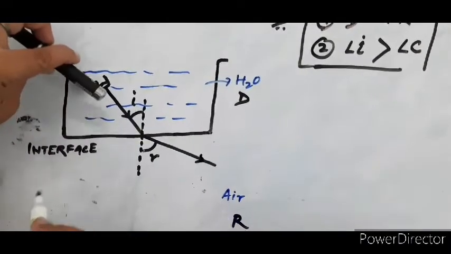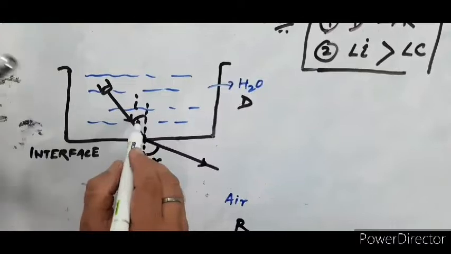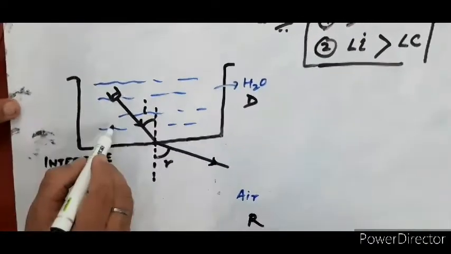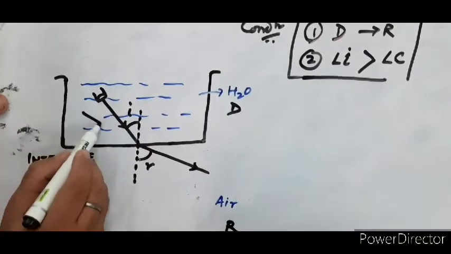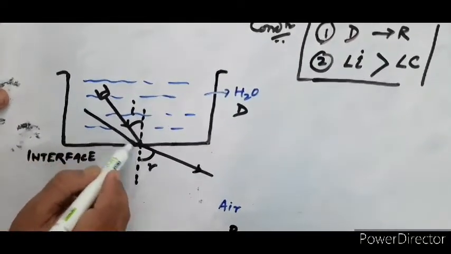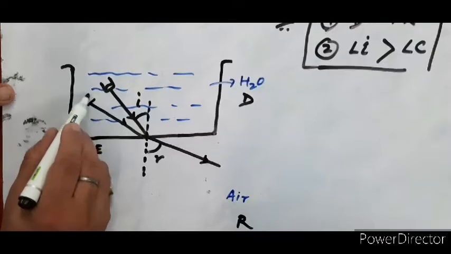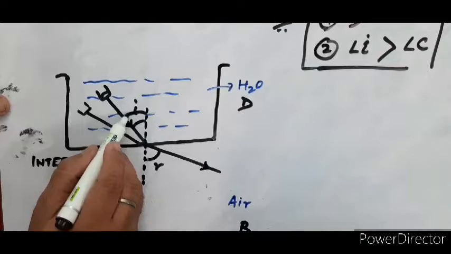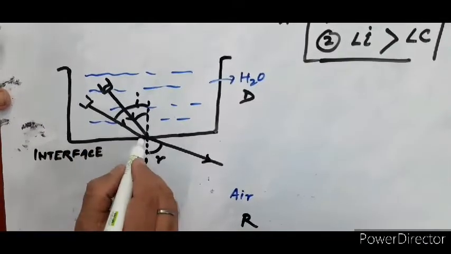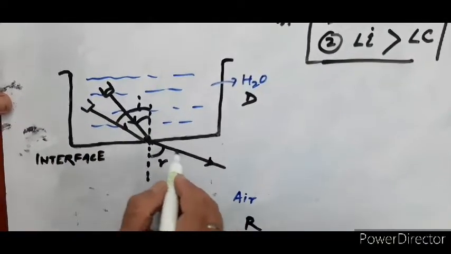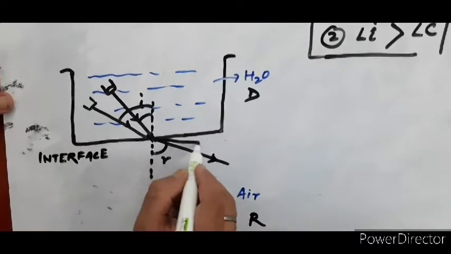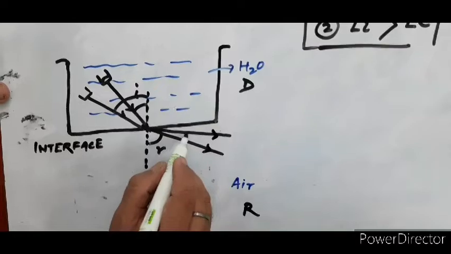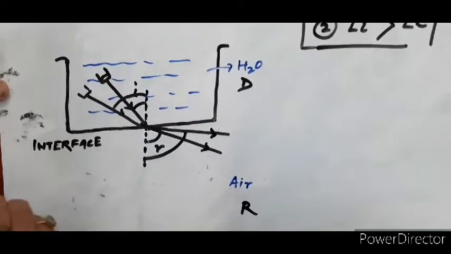What happens when I increase the angle of incidence? This angle is going to increase. So here the ray of light is incident with the help of the torch. The angle of incidence becomes more, like that. Then the reflected ray goes in this way. Angle R also increases. Now in this case, this becomes angle R.